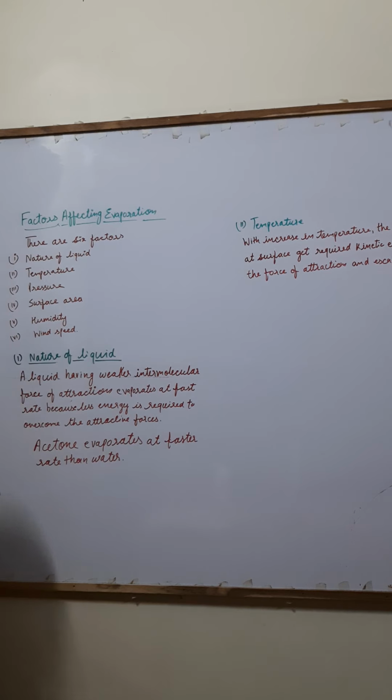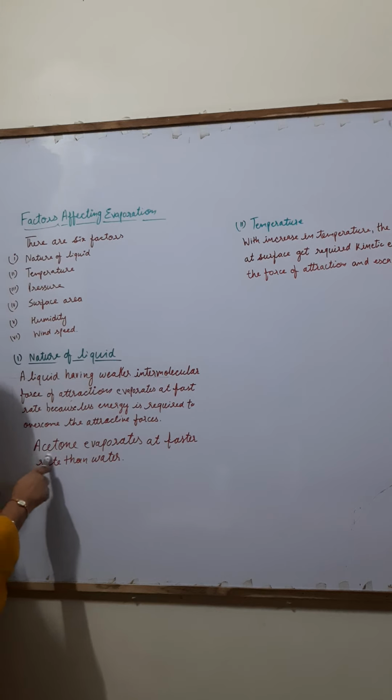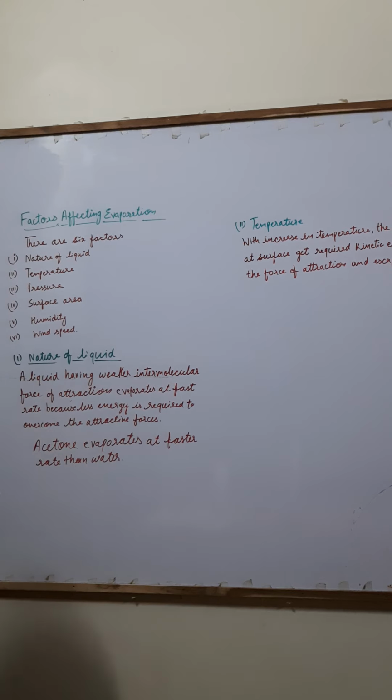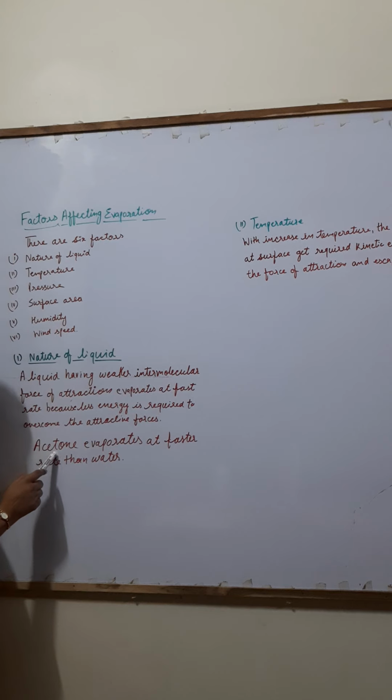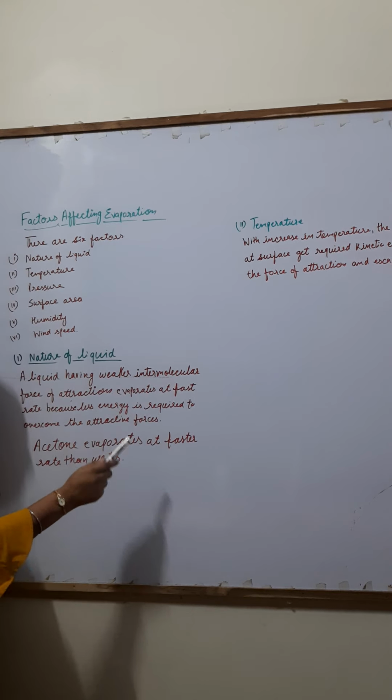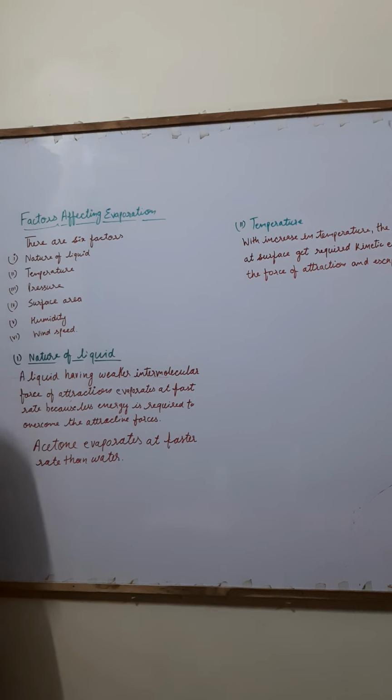Why? Because in acetone, the intermolecular force of attraction is weak. Less energy is required to overcome the attractive forces of acetone. That is why it evaporates faster than water.